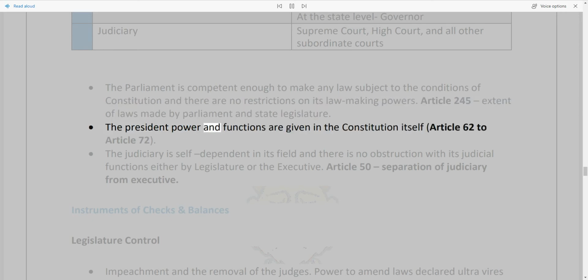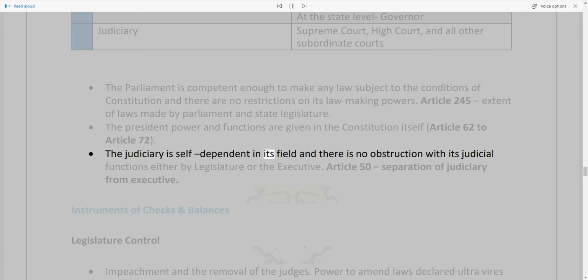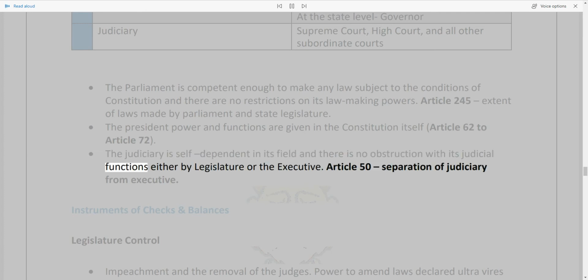The President's power and functions are given in the Constitution itself, Article 62 to Article 72. The judiciary is self-dependent in its field, and there is no obstruction of its judicial functions either by the legislature or the executive. Article 50, separation of judiciary from executive. Instruments of checks and balances.